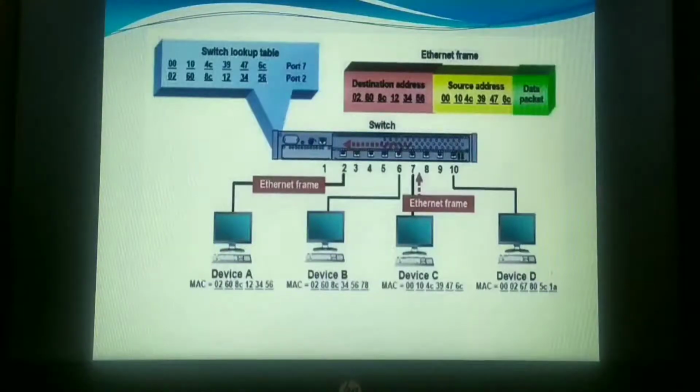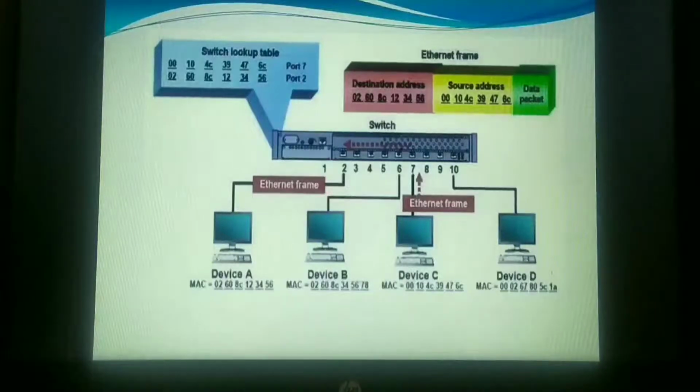Forwarding data will be very fast. It need not examine every time whenever it is transferring. That is why we say switches are quite intelligent comparatively to any other hubs. Okay, now if the LANs are segmented through the switches, then they are called switched LANs.